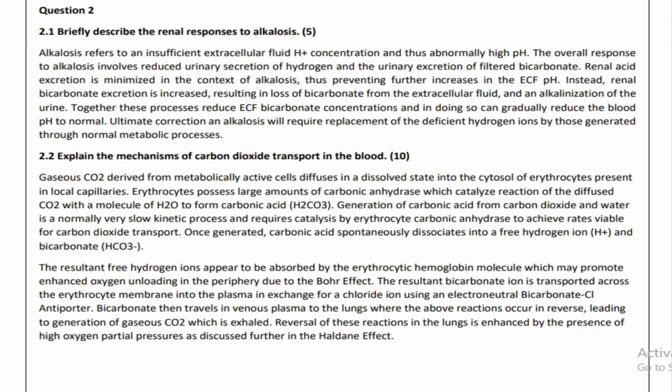Renal bicarbonate excretion is increased, resulting in loss of bicarbonate from the extracellular fluid and an alkalinization of the urine. Together, these processes will reduce ECF bicarbonate concentration and in doing so can gradually reduce the blood pH to normal. Ultimate correction of alkalosis will require replacement of the deficient hydrogen ion by those generated through the normal metabolic process.